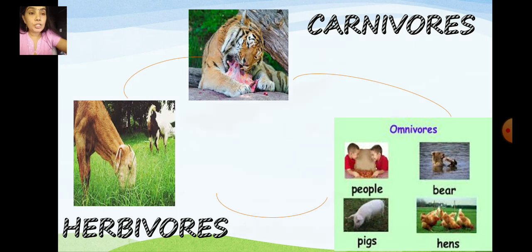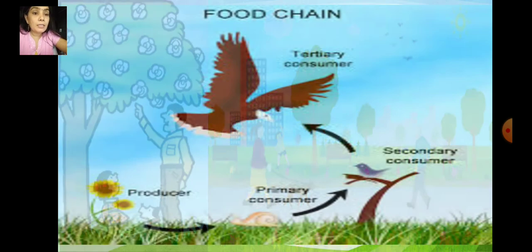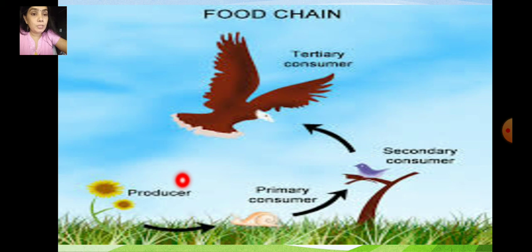So in nature, a balance is maintained between the number of plants and animals. Because there is balance, plants get enough carbon dioxide to make food and animals get food and oxygen from the plants. So, plants are called the primary producers of food for all the living things on earth.